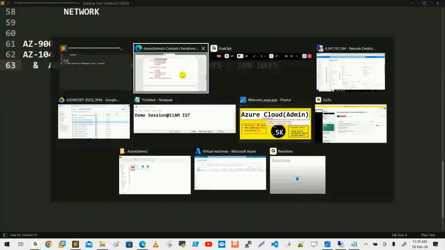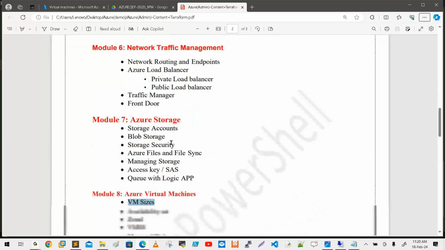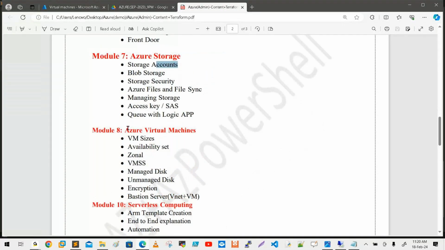You can verify every component, how we are going to work, and what is the storage account, what is the stack, and how to create the access keys with the help of PowerShell. And this is virtual machine scale set, nothing but in AWS, the same thing we call an auto scaling group. What is a bastion host? Nothing but a jump server point. Now no one is using unmanaged disk, but how to use that one.